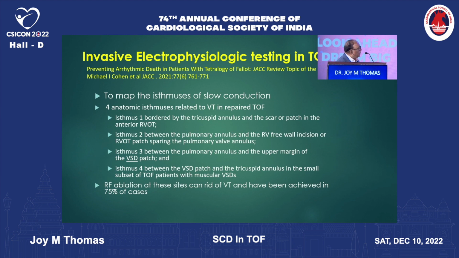Isthmus 3 is between the pulmonary annulus and the upper margin of the VSD patch, and isthmus 4 is between the VSD patch and the tricuspid annulus in the small subset of patients of tetralogy who have a muscular VSD, which is not very common in tetralogy because most of it is subaortic VSD. Right? RF ablation at these sites can rid the patient of VT and has been achieved in 75% of cases.